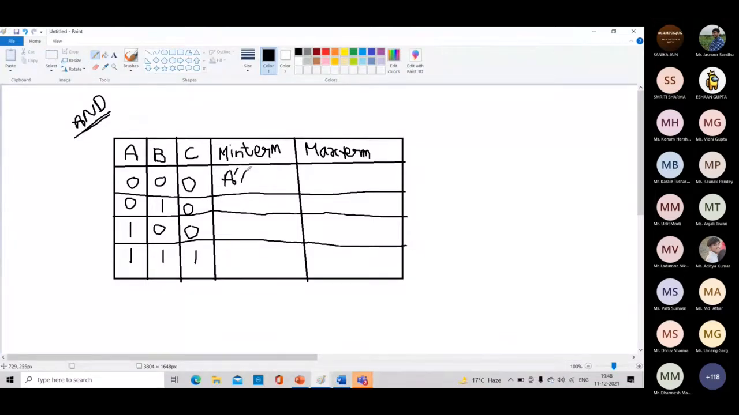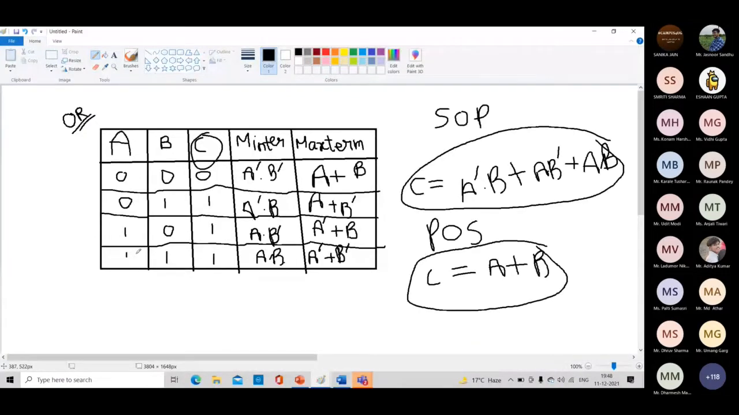Complement. Actually, I can write here also. For the AND gate, the output will be 0, 0, 0, and 1. We will take SOP as the summation of those terms whose output is high. So the SOP will be C is equal to A dot B. Now I'm writing about the AND gate, don't get confused. And for POS,